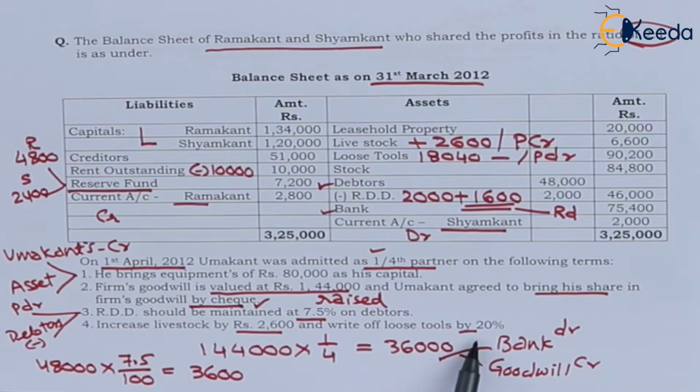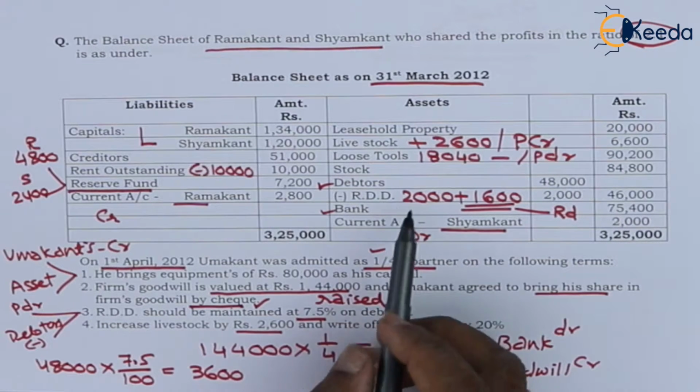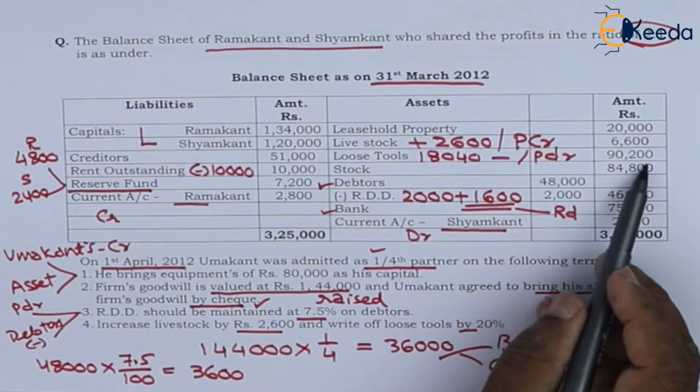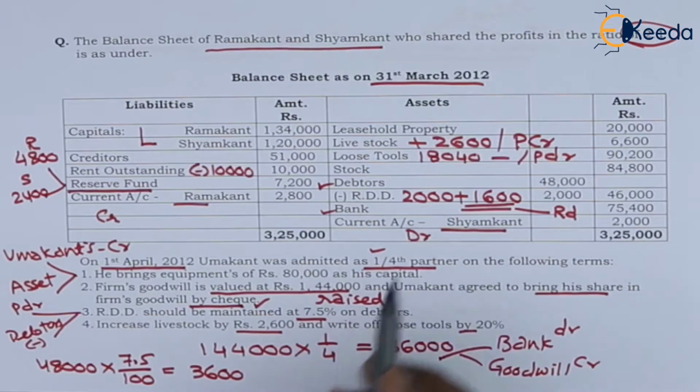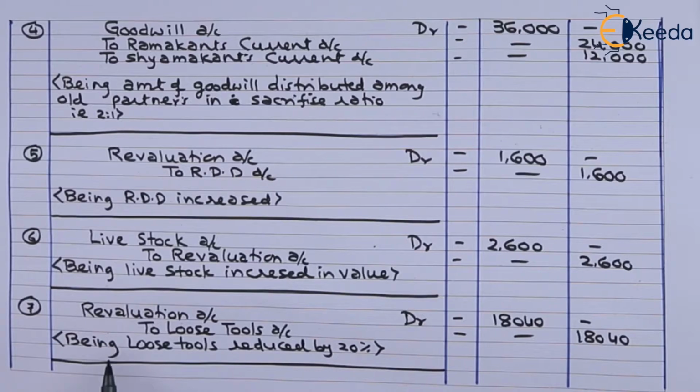Write off loose tools by 20%. Loose tools are 90,200. 20% is 18,040. Revaluation account debit 18,040 to loose tools account 18,040. That is being loose tools reduced or written off by 20%.